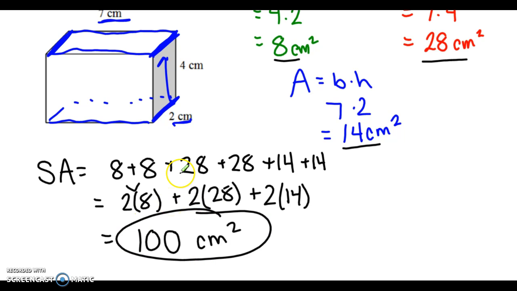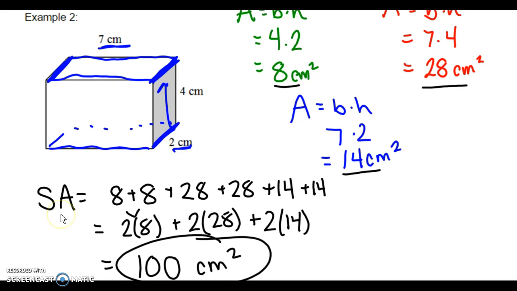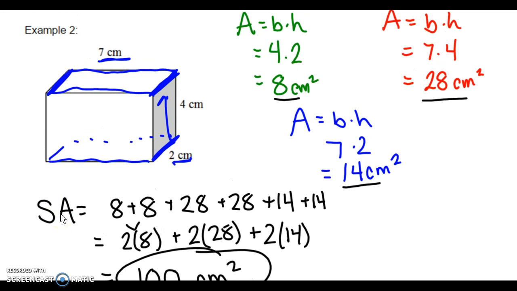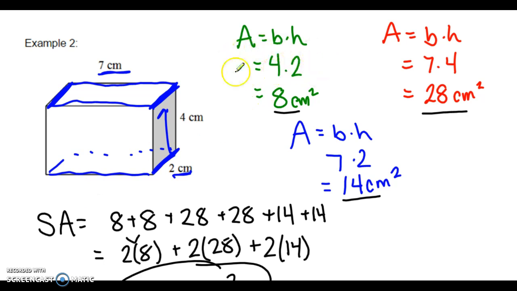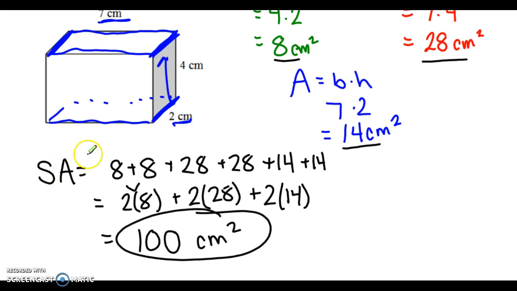For example number 2, I'm hoping that your work is looking very similar to mine. When you come to check your notes with me, I should be seeing these different steps all the way around. I should see what you're doing in all the different sides so that I can clearly follow your thought process and make any corrections if there needs to be. But if you're not showing me your thought process, then I have a hard time jumping in and helping if there's an issue.